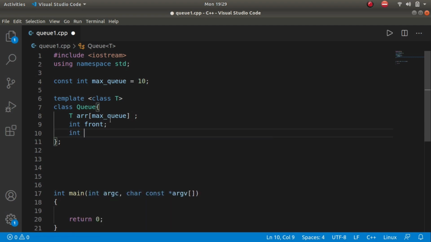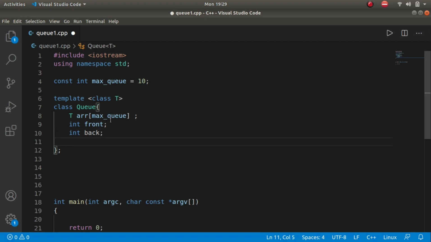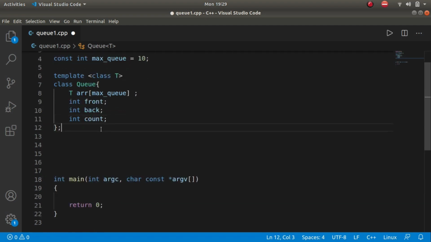Int back is basically the back index, or the index of the last person in the queue, and int count is nothing but the number of persons standing in the queue.